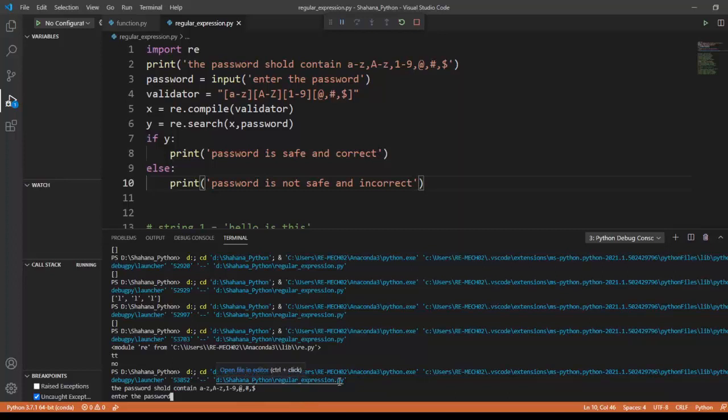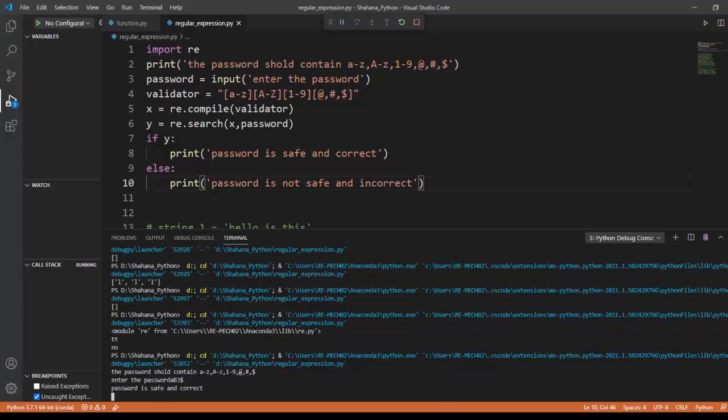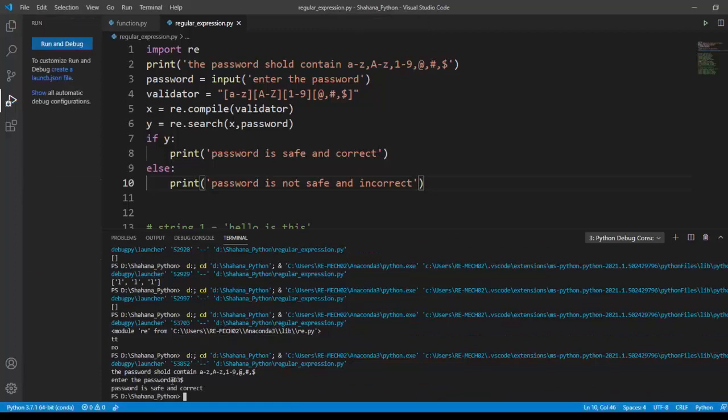I'm going to enter my password based on the criteria I created. I'm going to enter small a, capital B, 3 and dollar. This is going to be my password here, and my password is correct because I've passed the required characters.